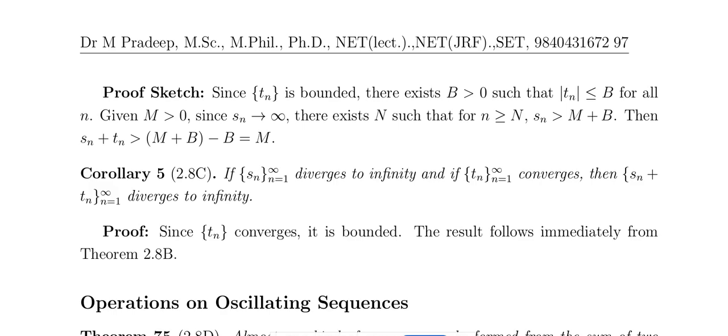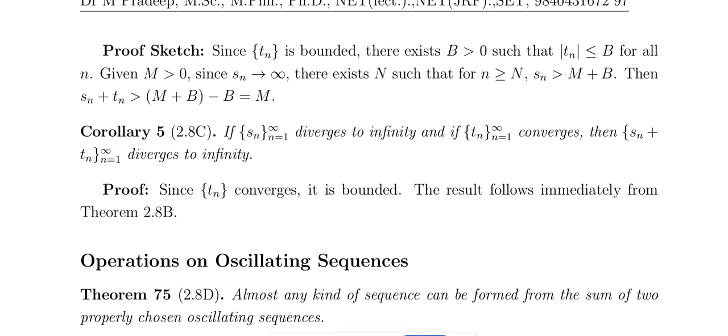Bounded means there exists some positive real number such that the modulus of the sequence is always less than or equal to B for every n. And Sn diverges to infinity means there exists some stage after which Sn is greater than that real number.